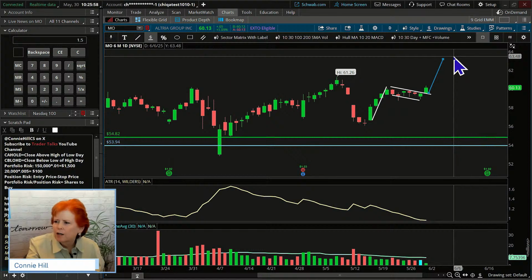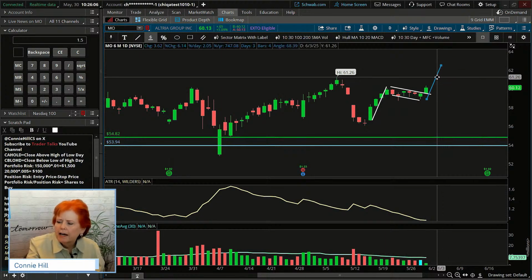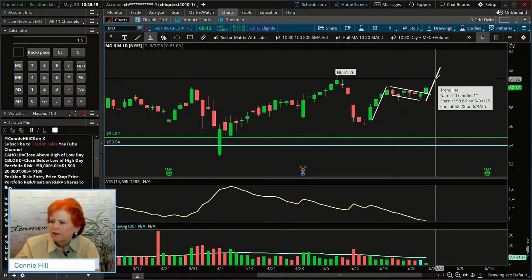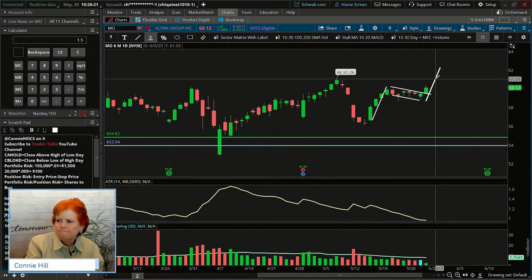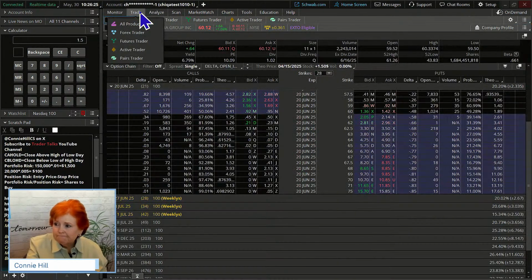And that would give it a target up here more like, what, 63 and some change. So a little bit bigger. We're going to be a little bit more conservative here. We're going to go ahead and put this length that we expect it to travel to be a little bit shorter. And we're going to say here, that's giving us a target of about 62.28.